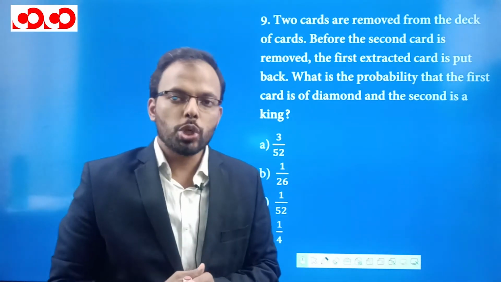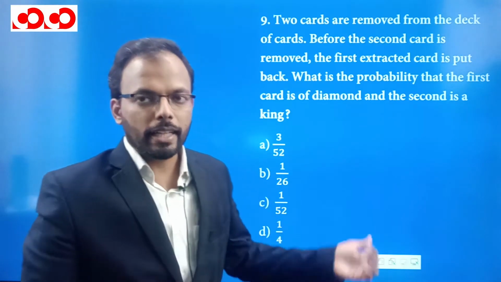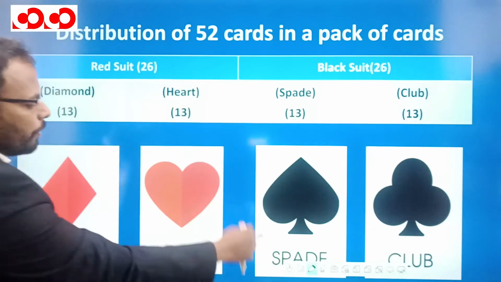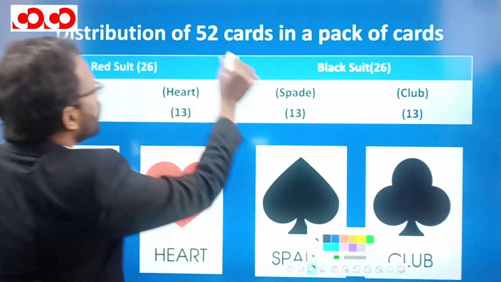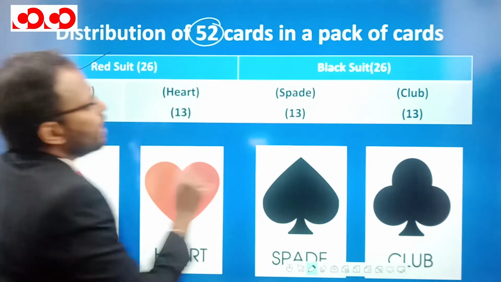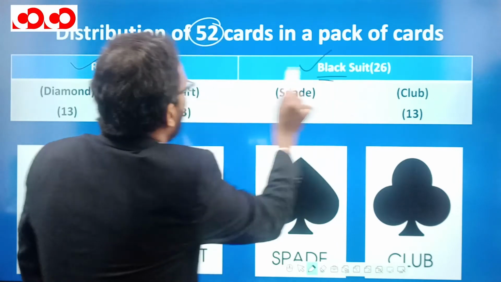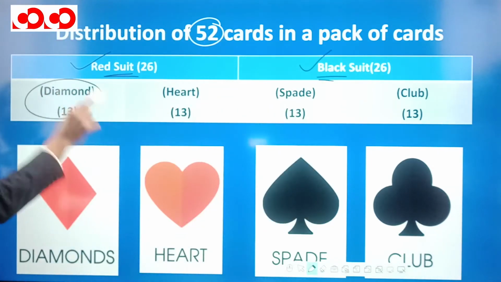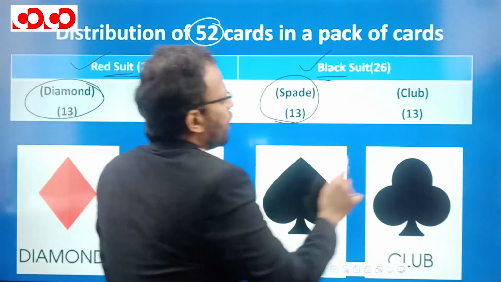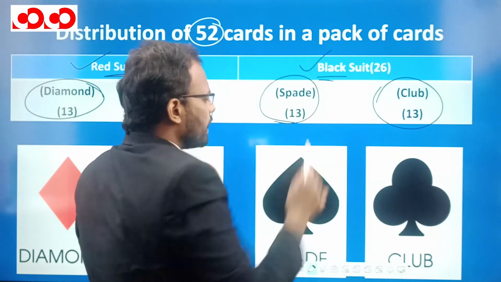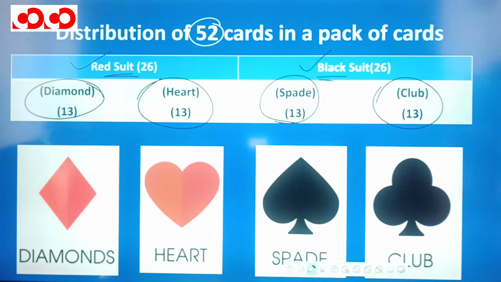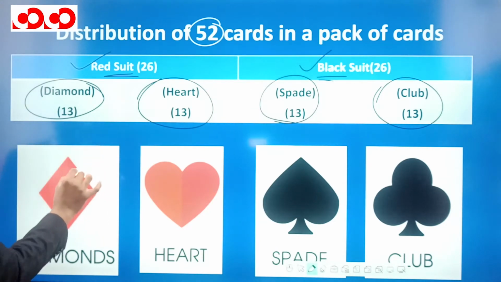So for this, we should know the concept behind the cards. In a cards game, there are a total of 52 cards. Out of these 52, there are 26 red cards and 26 black cards, right? And in this 26, there are 13 diamond cards and 13 heart cards. And in spade, we have 13, and in club, we have 13. This spade and club are black in color, and in the red suit, we have diamond and heart. And in each suit, we have 13 cards.